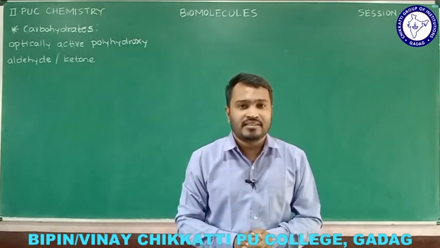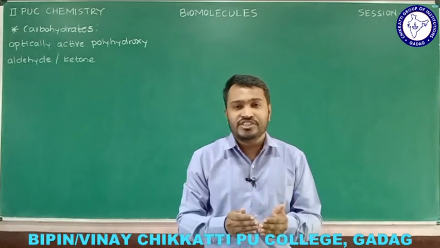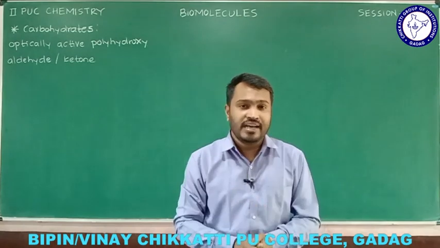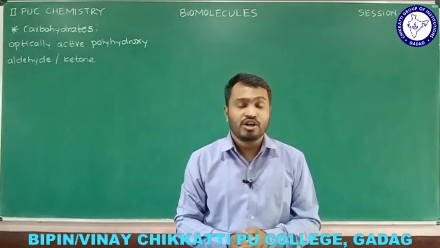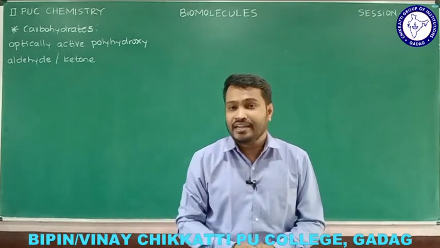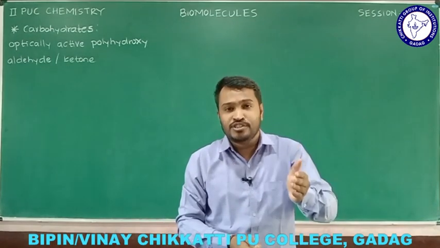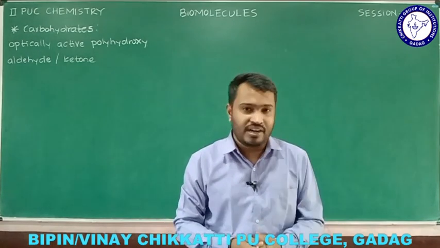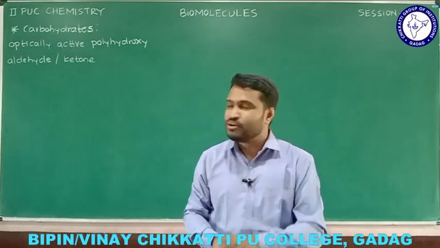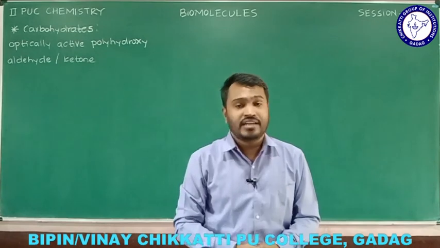An asymmetric carbon is a carbon which is joined with 4 different atoms or groups. Remember, most carbohydrates show optical activity, meaning they contain at least one asymmetric carbon and rotate the plane polarized light. That is the concept of optical activity.